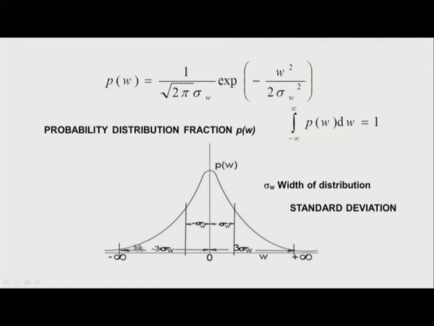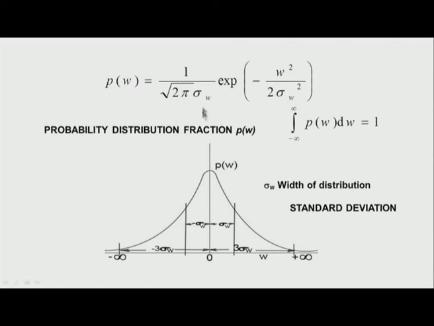The area under the distribution from minus infinity to infinity of the integral Pw dw is equal to 1.